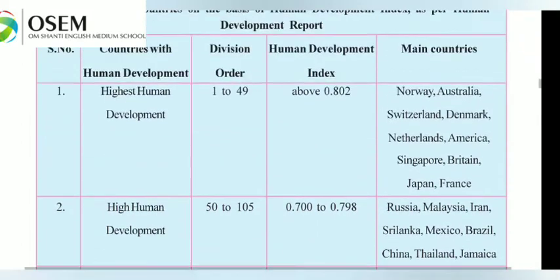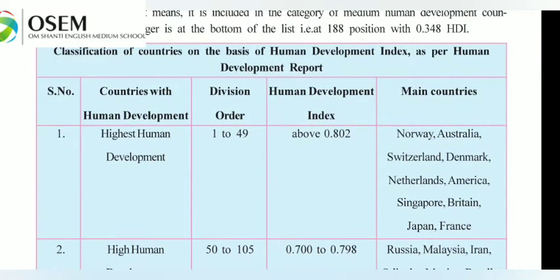188 countries. Then Human Development Index above 0.8, or above 0.802. Some main countries' names have been given: Norway, Australia, Switzerland, Denmark, Netherlands, America, Singapore, Britain, Japan, France, and some other countries.